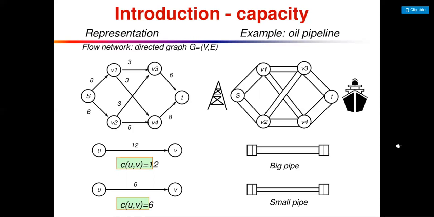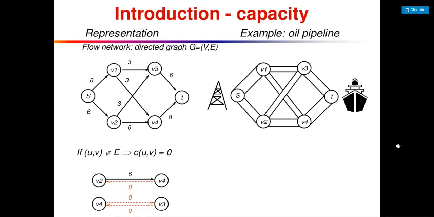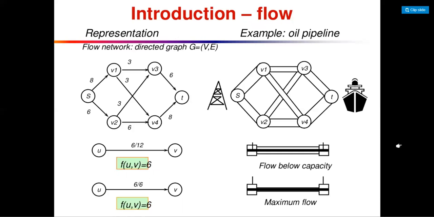Now we discuss capacity: if UV does not belong to E, then C(u,v) equals 0. That is the basic formula for any capacity problem. Now we discuss what the meaning of flow is and what network flow is, which is our topic. Network flow depends on capacity.